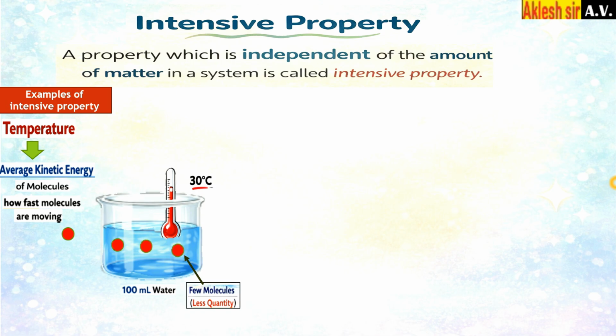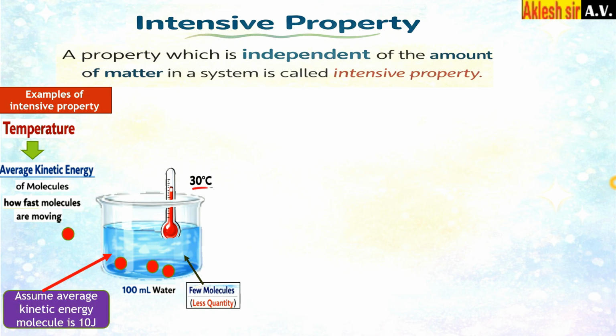Okay, so lesser the quantity, here this molecule is moving, it has a certain amount of average kinetic energy. Each molecule has a certain amount of average kinetic energy. Suppose I assume that the average kinetic energy of each molecule is 10 joule.